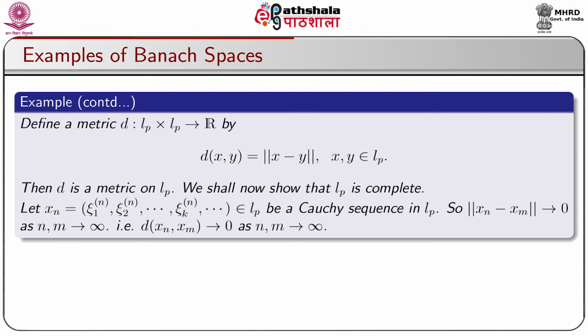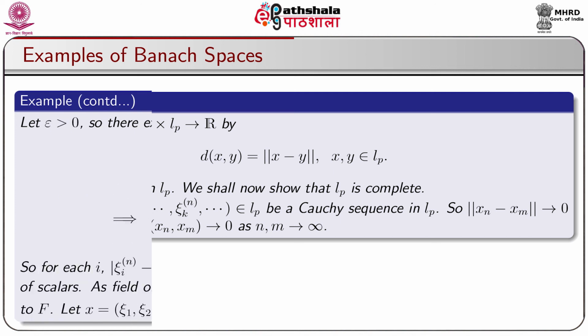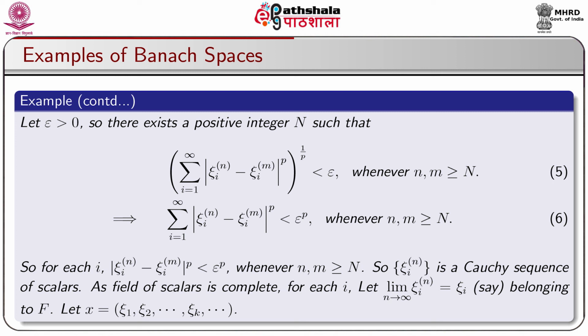Let x_n = (ξ_1^(n), ξ_2^(n), ..., ξ_k^(n), ...) belonging to Lp be a Cauchy sequence in Lp. So, ‖x_n − x_m‖ tends to 0 as n, m tend to infinity, that is d(x_n, x_m) tends to 0 as n, m tend to infinity. Let epsilon greater than 0 be arbitrary. So, there exists a positive integer N such that (Σ_{i=1}^∞ |ξ_i^(n) − ξ_i^(m)|^p)^{1/p} < epsilon whenever n, m ≥ N.